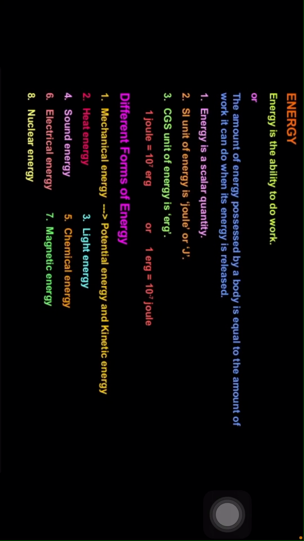And energy is a scalar quantity. Why? What is scalar quantity, my children? Scalar quantity means the physical quantities which have only magnitude but no direction are called scalar quantities. So energy has no direction because it is a scalar quantity. And the SI unit of energy is joules or J. And CGS unit of energy is erg. 1 joule equals 10 power 7 erg, or 1 erg equals 10 power minus 7 joules.